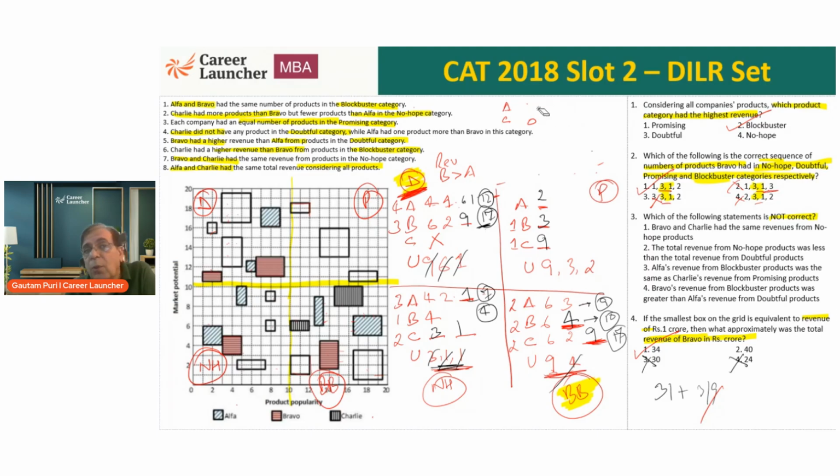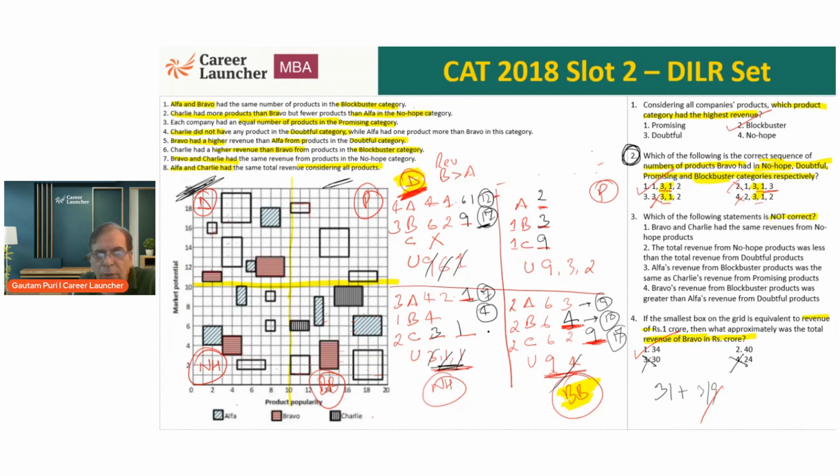But I want you to understand one part. Question number 2 was crucial for us because it already gave us 3-1 in all the 4. We used that and we took it as given. Otherwise, we have to find out whose is how much. As far as the middle 2 categories, doubtful and promising, were concerned, because we picked up this data from question number 2, we got the answer faster.